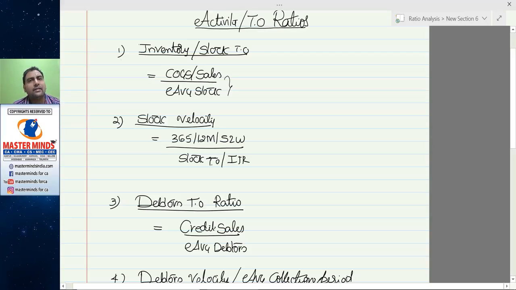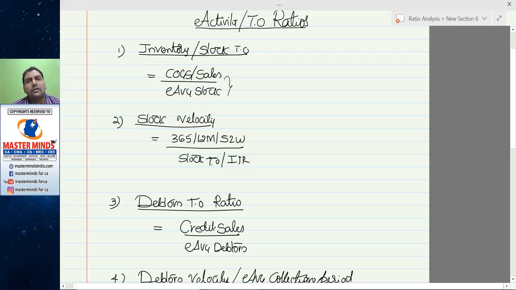So the main reason why we don't have a perfect stock turnover ratio is mainly because of excess investment made in the stock. If you have more and more inventory, the stock turnover ratio will come down.